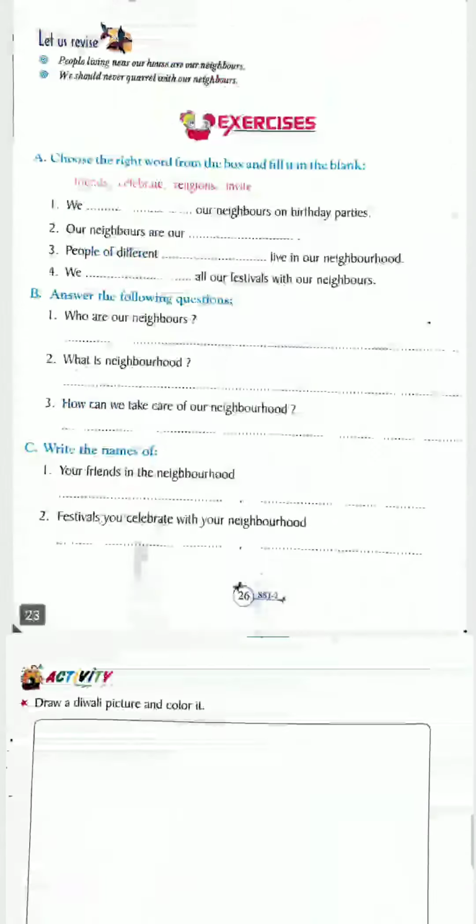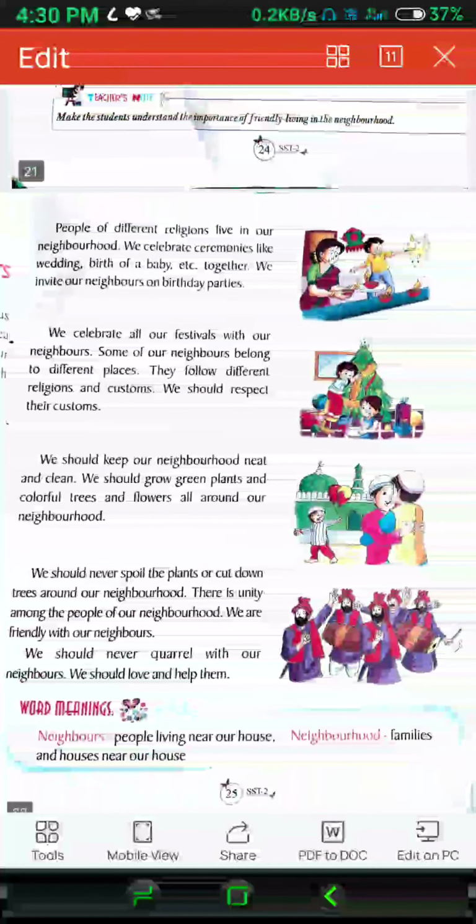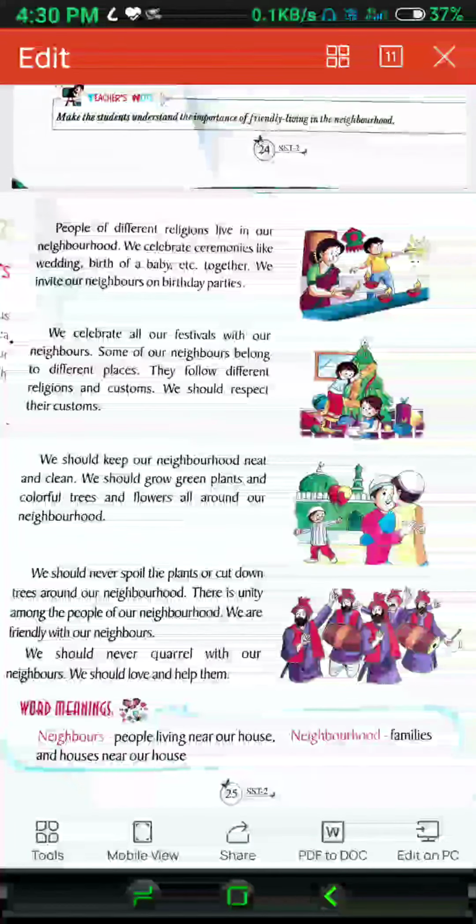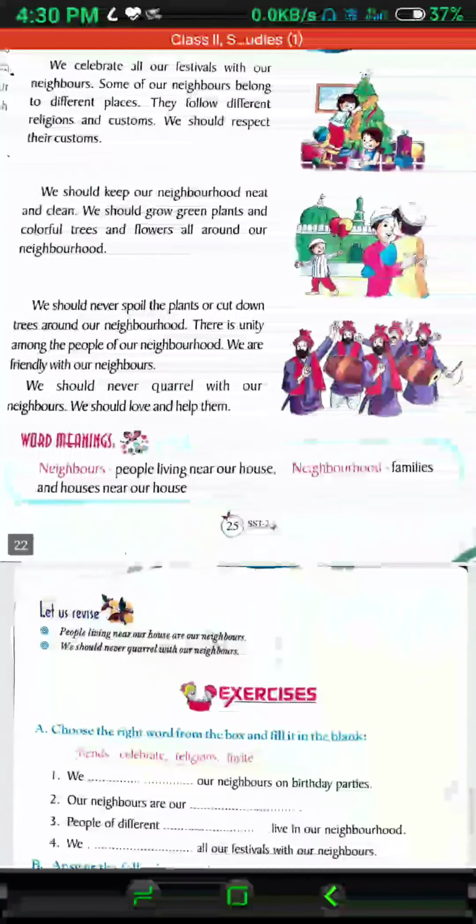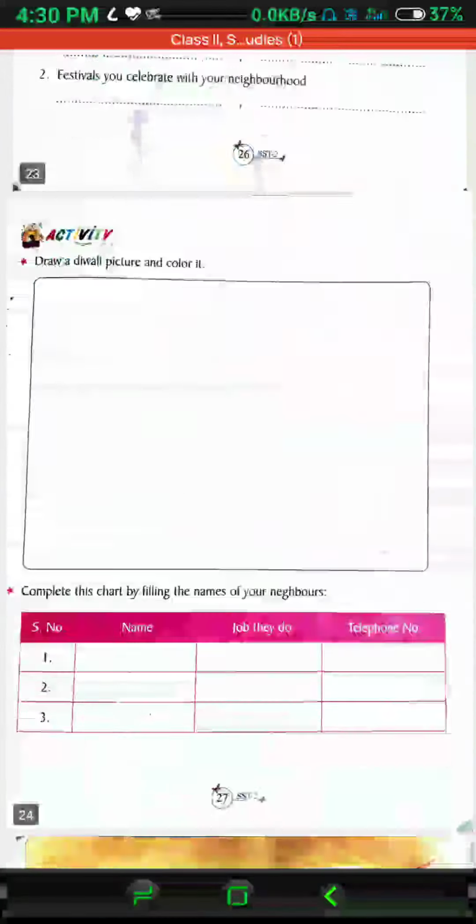Just below that you can see: draw a Diwali picture and color it. You can see the picture of Diwali over here. First there is Diwali, then Christmas, then Eid, and then maybe Guru Parva. So picture number 1 is of Diwali. You can try to draw this picture here in the space provided. Then complete this chart by filling in the names of your neighbors. You can complete the table over here by writing the names of your neighbors.